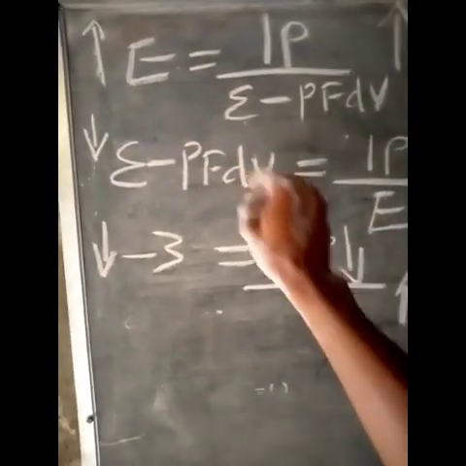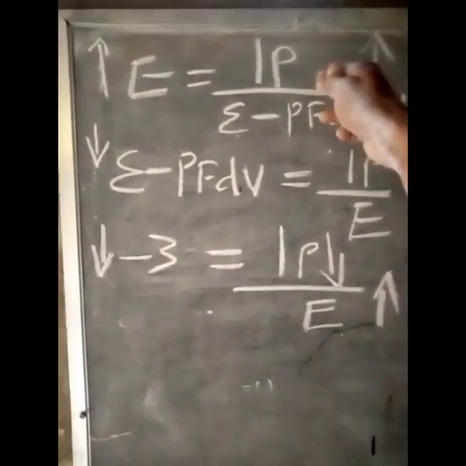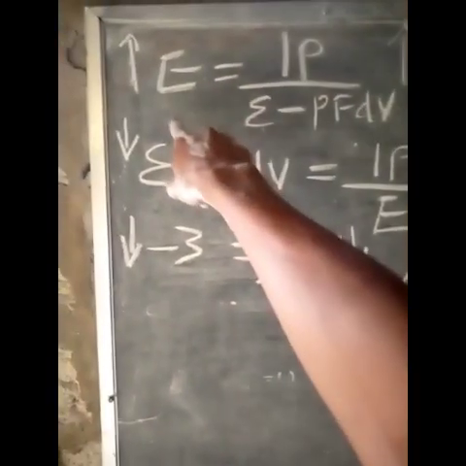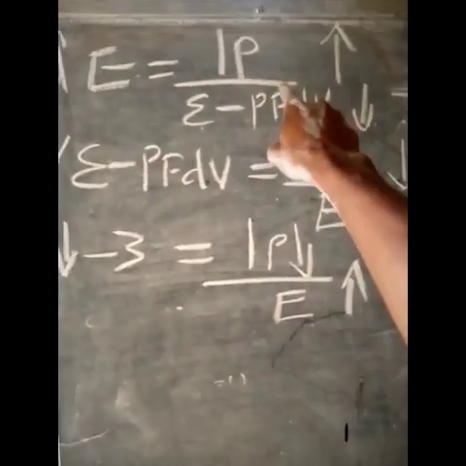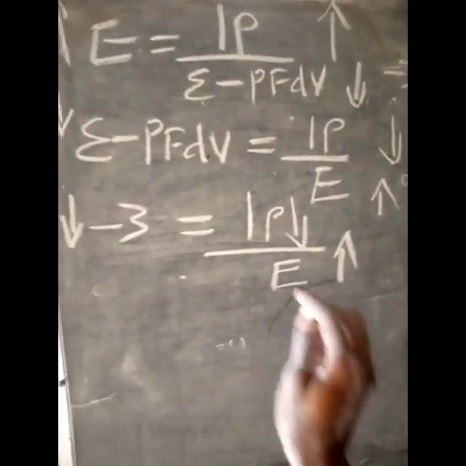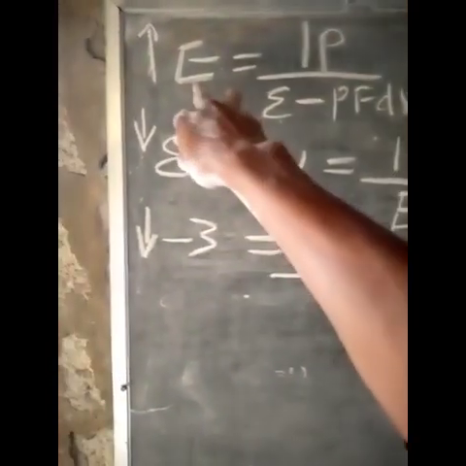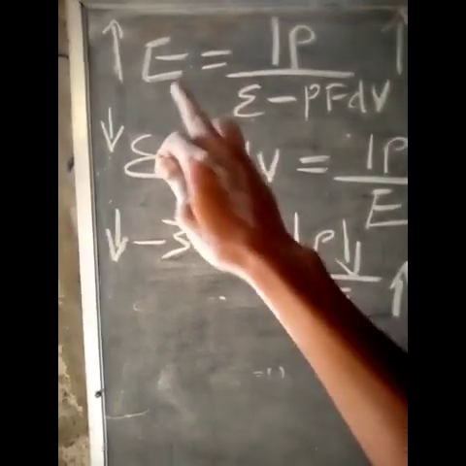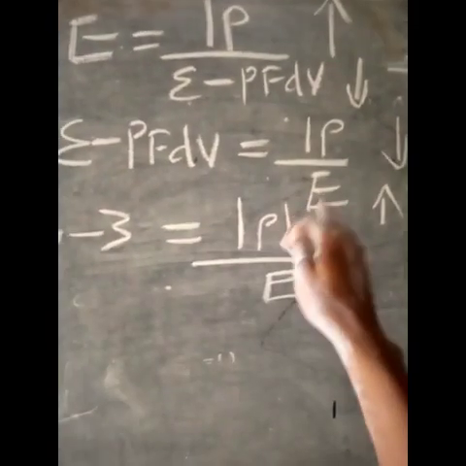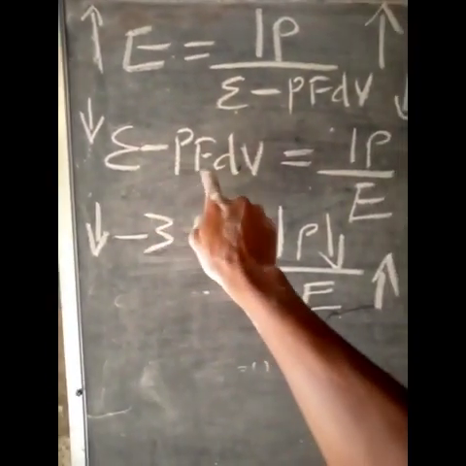Okay, so you can see it right now. If a country is free from greed, it could also have inflation checked, because a country that is free from greed is going to see an increase in entrepreneurship, and it can also decrease price. So to reduce inflation as a country, don't pay attention to entrepreneurship. If you want to check inflation as a country, what you do is you pay attention to E minus PFDV.